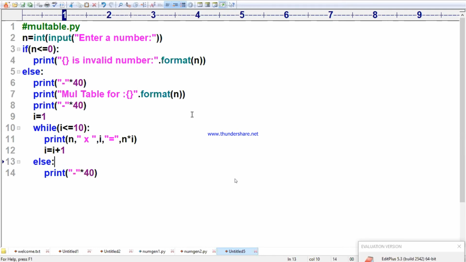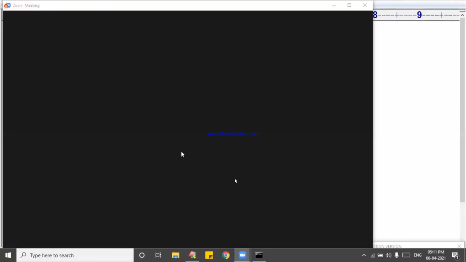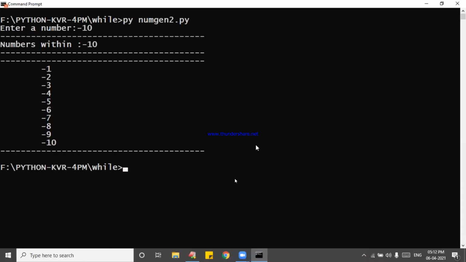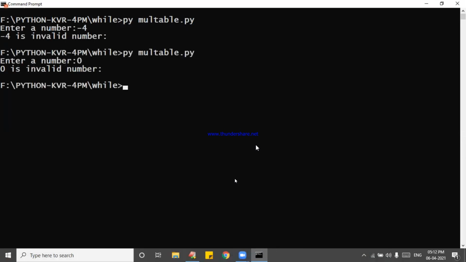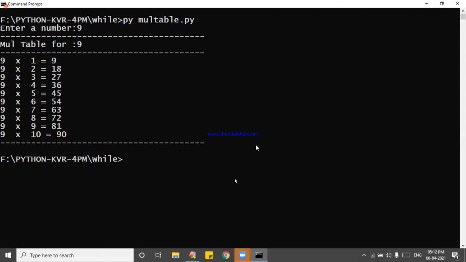Done. Now go for running this program. Let us save this program there. Now I am entering. See guys, now coming to this place, right? Now pi mul table dot pi is asking enter a number. -4 invalid number, 0 invalid number. One more you enter. Now I am entering something like 9. Ninth multiplication table is coming.